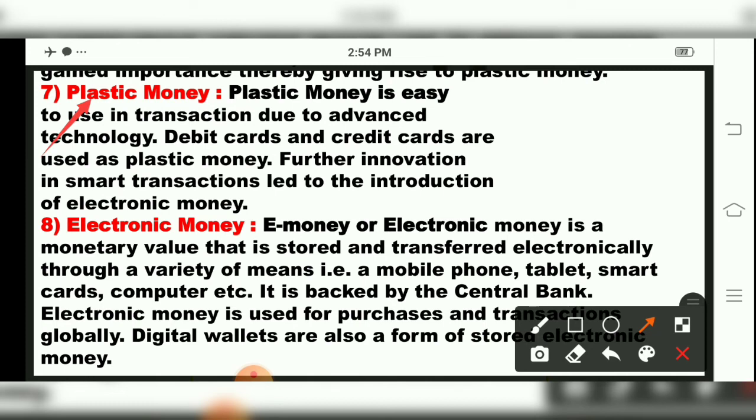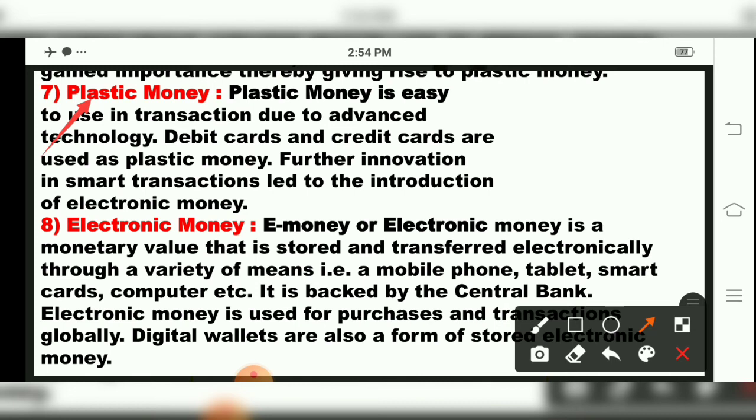After plastic money came electronic money. The full form of ATM is automated teller machine, children, where we use our debit cards and credit cards. Then after plastic money, electronic money, that is e-money, came into existence, children, that is fully online transactions. And in these 2 years of the pandemic period, people all over the world did cashless, online transactions. Maximum people used electronic money.